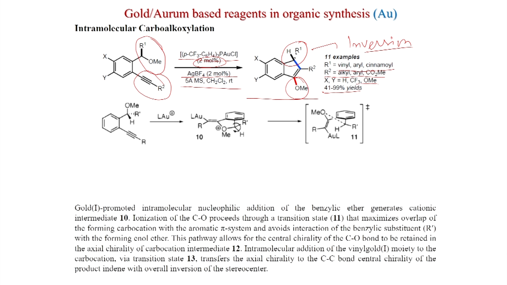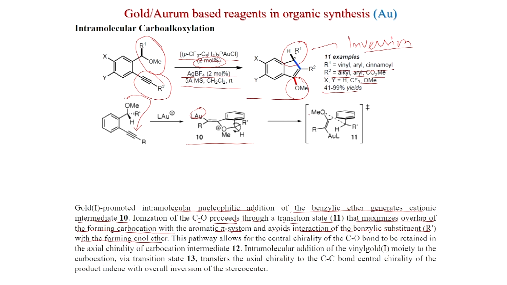So, what will happen? A gold promoted intramolecular nucleophilic addition of the benzylic ether generates cationic intermediate 10. So, this is first formed because methoxy attacks the alkyne, of course, the gold activated alkyne, and you get this, the trans Au and O-methoxy are in the trans fashion. Now, ionization, there is a positive charge on oxygen now. Ionization of the C-O bond proceeds through a transition state 11 that maximizes overlap of the forming carbocation with the aromatic pi system and avoids interaction of the benzylic substituent R1 with the forming enol ether.